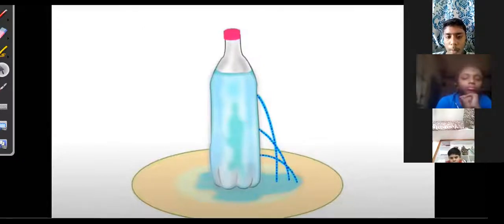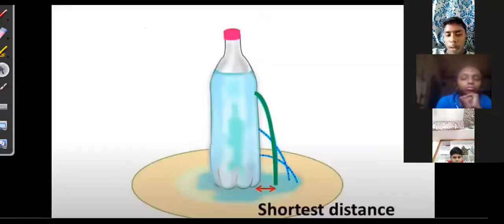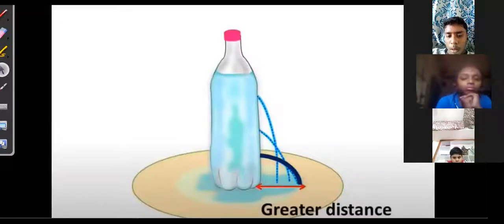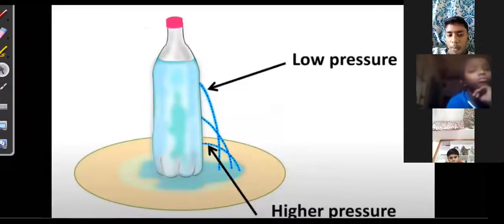So that means liquid also exerts pressure. See here, above is low pressure, down here is high pressure. It is creating high pressure. So that is how you can see that liquids exert pressure.